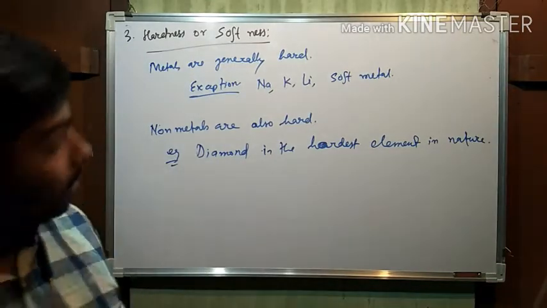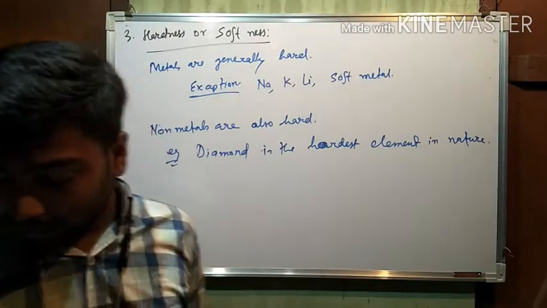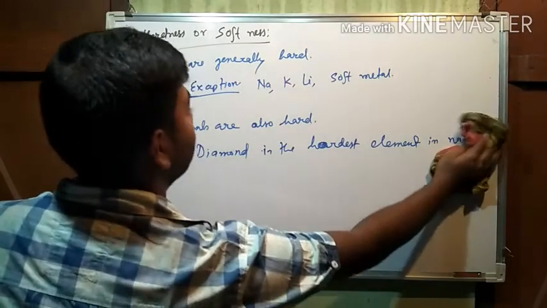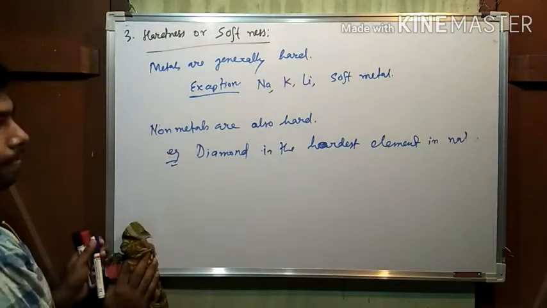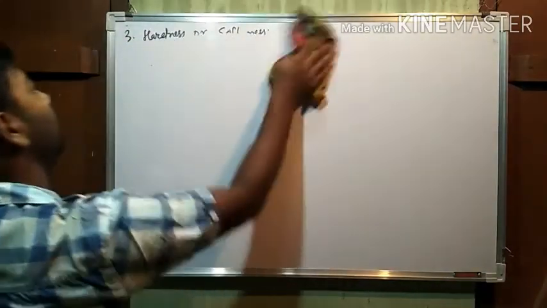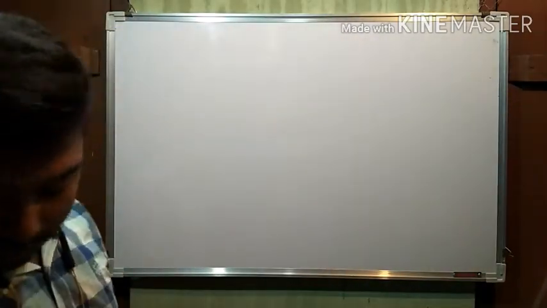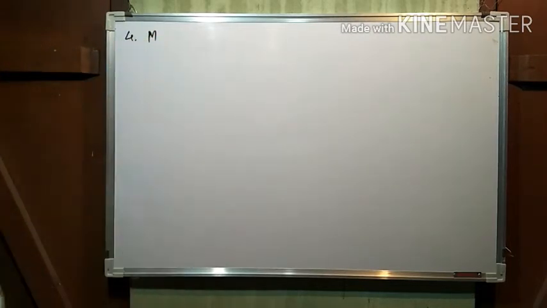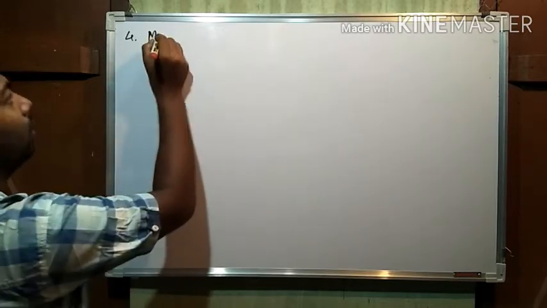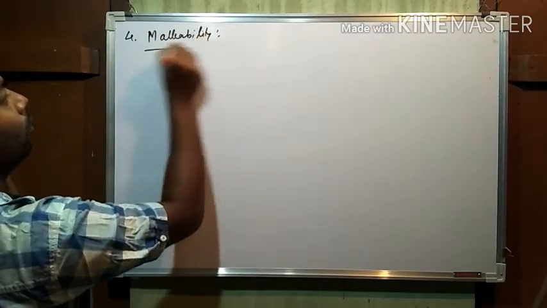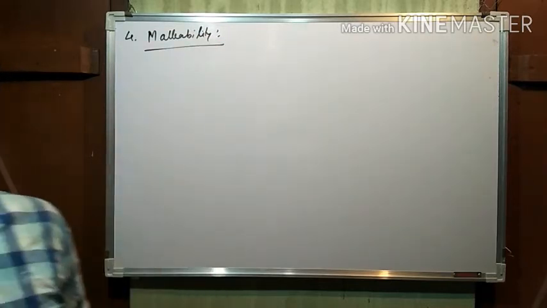Now see, fourth property is malleability. Write it now; you can take a screenshot and write. Now what do we mean by malleability?